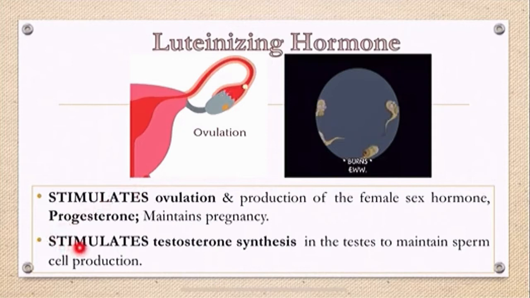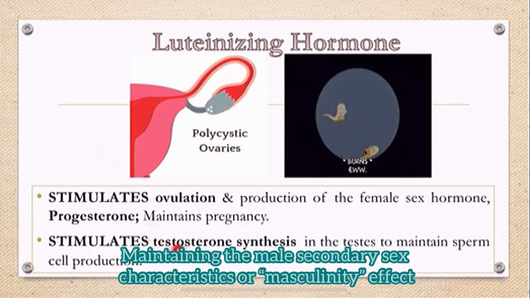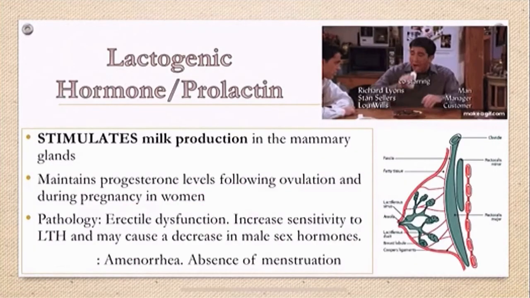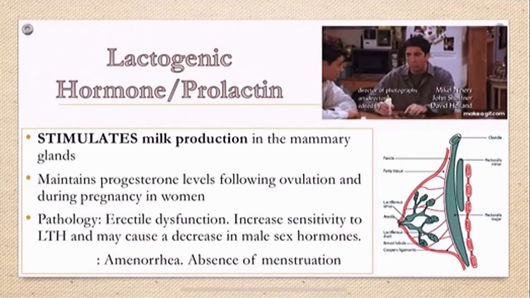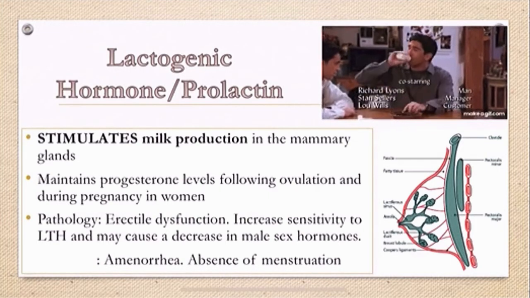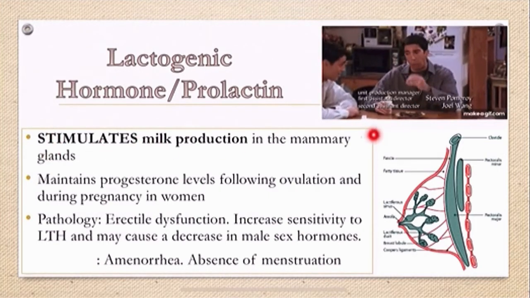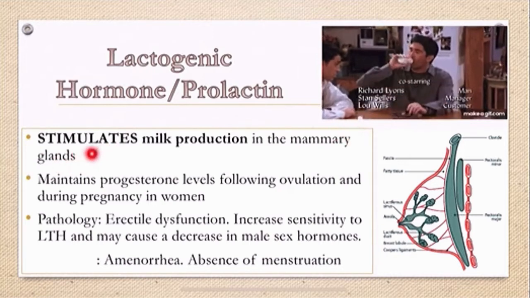In males, it stimulates the synthesis of your testosterone in the testes to maintain sperm cell production. So your testosterone is important in maintaining the male secondary sex characteristics or the masculinity effect. Next, you have your lactogenic hormone or your prolactin. The main function is to stimulate milk production in the mammary glands following delivery in a pregnant female.